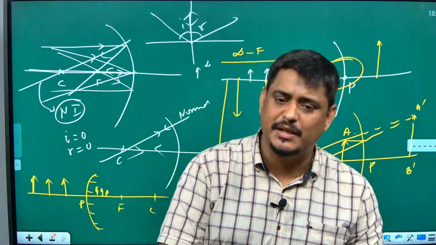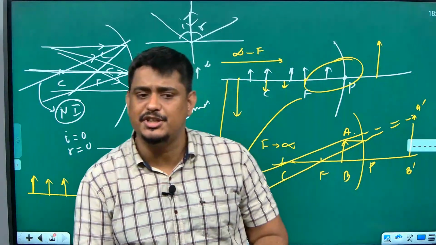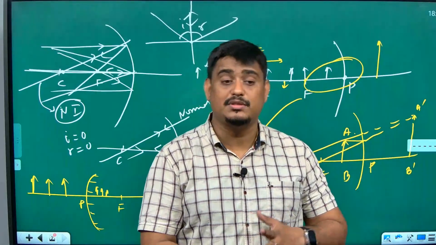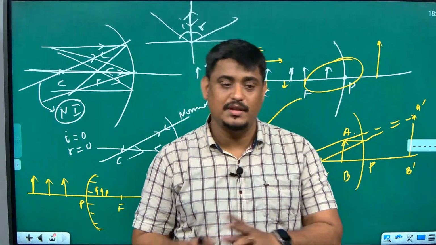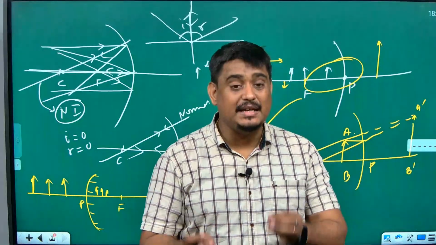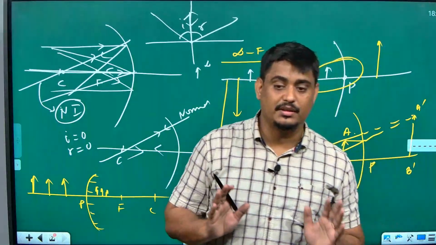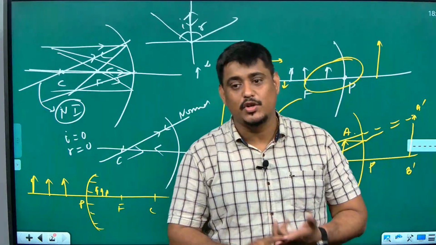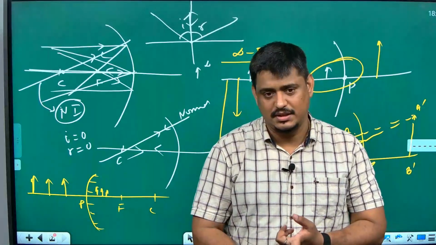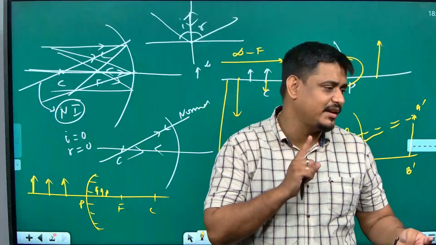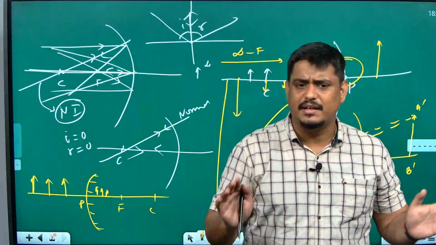So, a convex mirror is capable only of creating a diminished, virtual, erect image, and a concave mirror can produce real also, virtual also, diminished also, enlarged also, same size also. Very versatile mirror is the concave mirror. It can give you all kinds of images. What it can't give you is virtual diminished or virtual same size. Otherwise, it can give you real enlarged, real diminished, real point sized, real highly enlarged, everything.